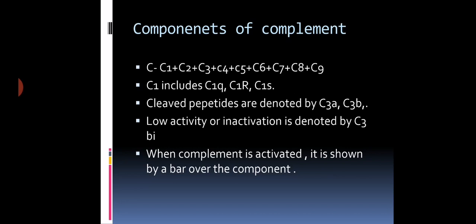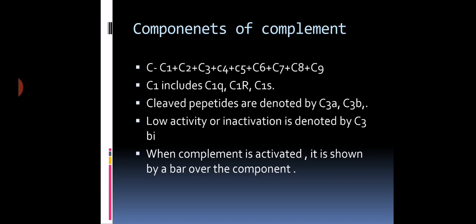Then we will discuss the different complement components. In the definition part, we discussed that complement is a system composed of 11 proteins. So what are the components of complement? Complement comprises different proteins which are abbreviated as C1, C2, C3, C4, C5 and so on. C stands for complement. It is composed of C1, C2, C3, C4, C5, C6, C7, C8, C9. All these are complement components.